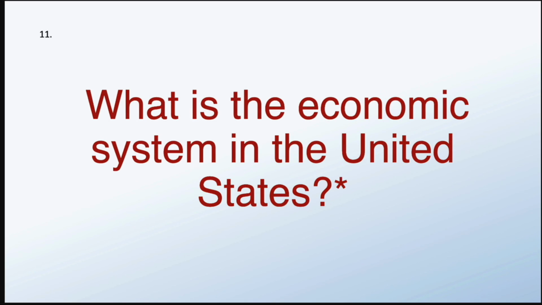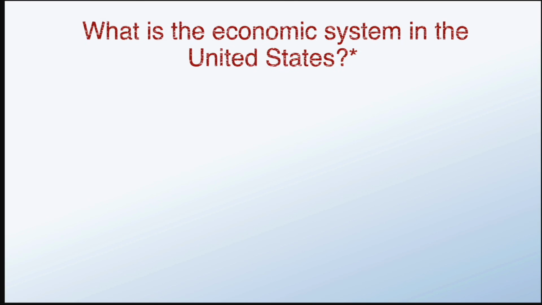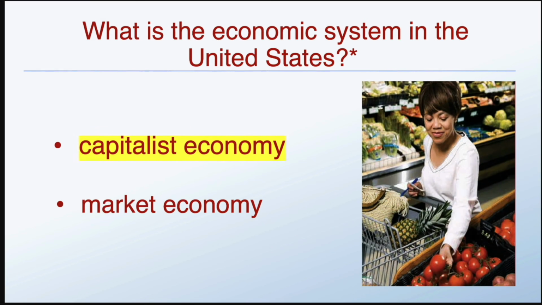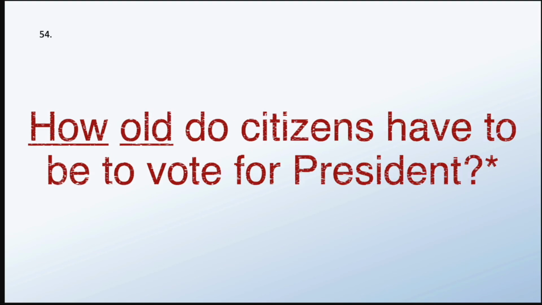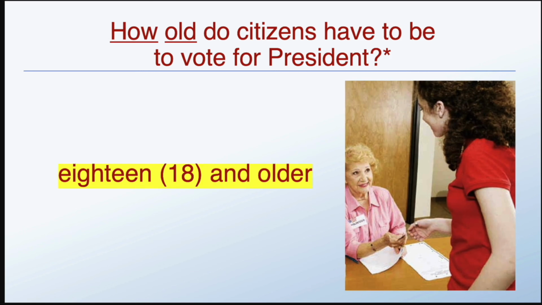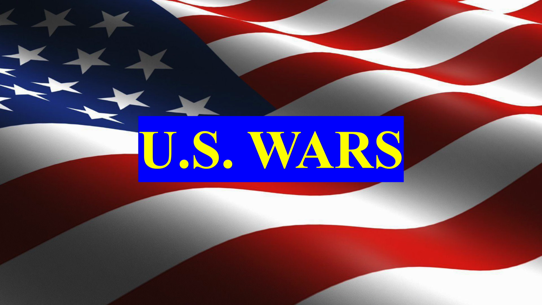What is the economic system in the United States? A capitalist economy. How old do citizens have to be to vote for president? 18 and older.